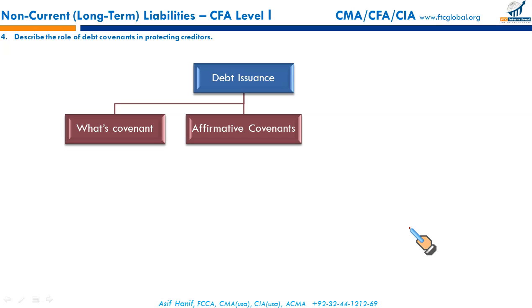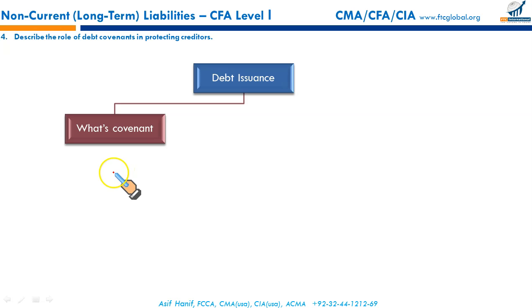Now, what about debt issuance covenants? Covenants are restrictive clauses, restrictions placed on the issuer on what he can or cannot do. So covenants are the restrictions imposed upon the issuer, what he can or cannot do, or what he should or shouldn't do.